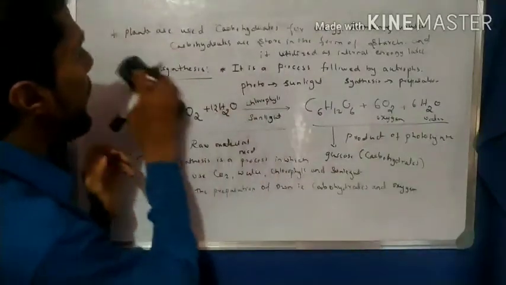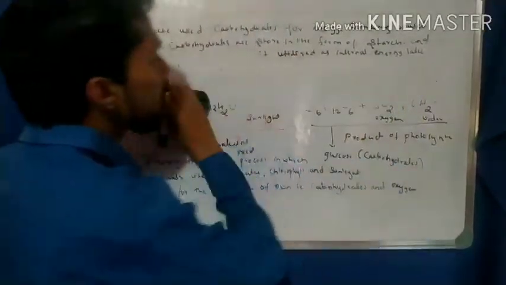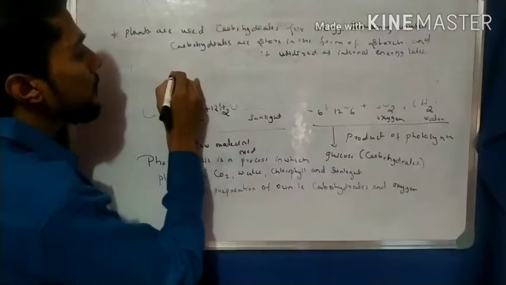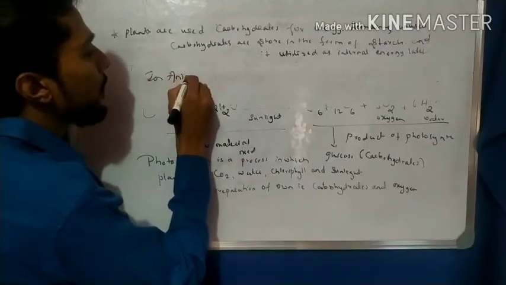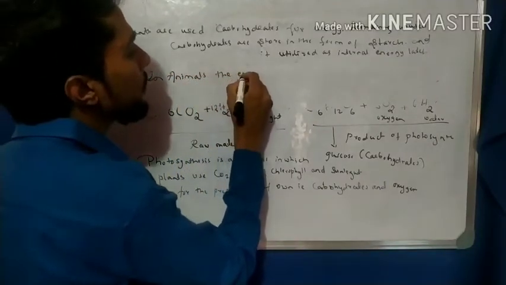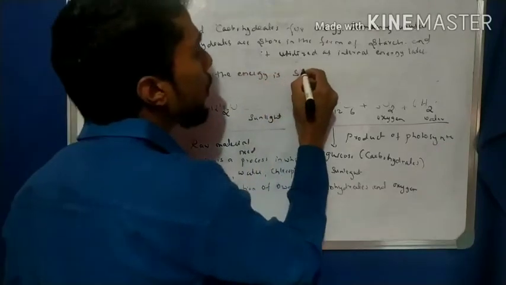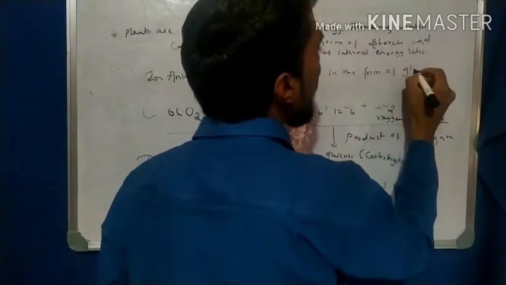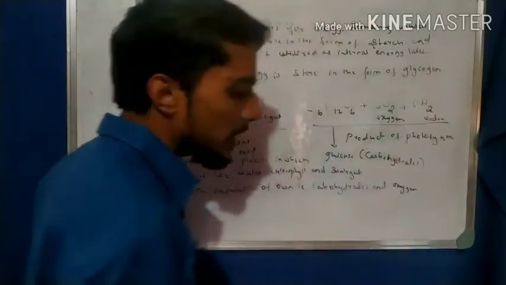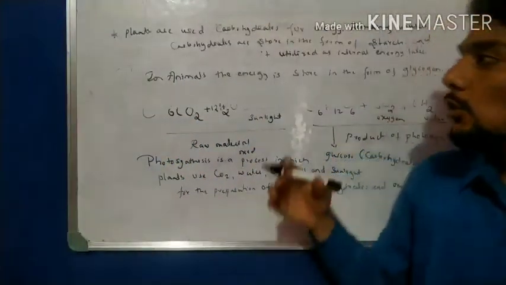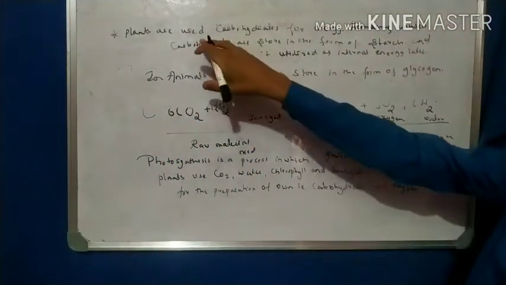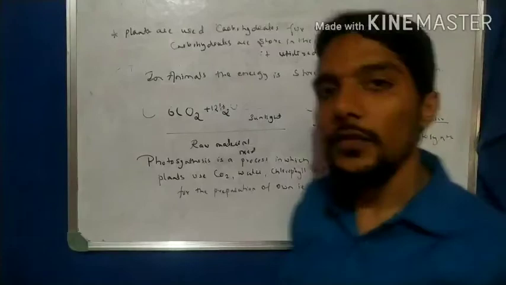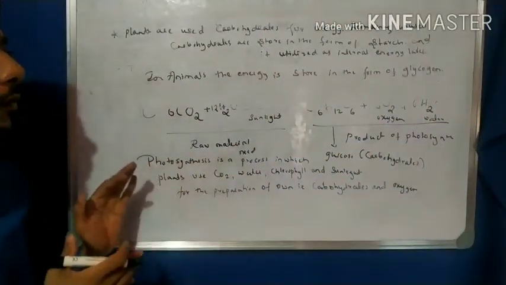If we discuss the plants, then we also say that in animals the energy is stored in the form of glycogen. Okay, glycogen, that is very important. So in the animals, the energy is stored in the form of glycogen, and in the plants, the energy is stored in the form of starch. So these are very important points about the heterotrophic mode of nutrition, right?